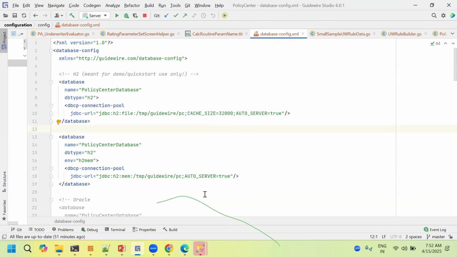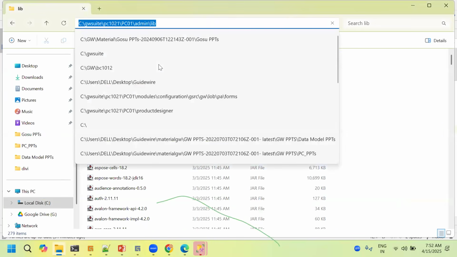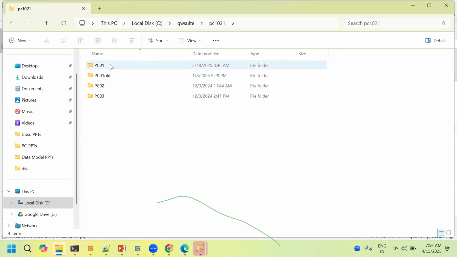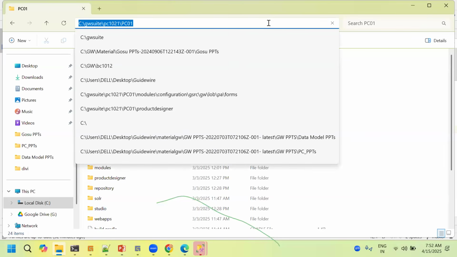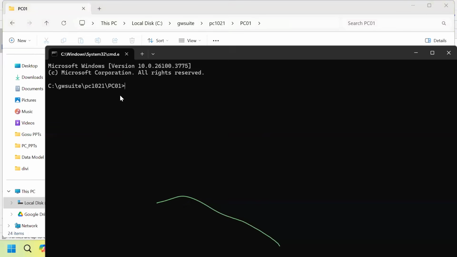So this is one thing. And how to open a studio: you'll get this structure of the application suite. You'll get admin, bin, build, license and so on. On top of it, you have to click like this and give the command CMD, command prompt, which means the entire path will open in a command prompt. After that, you have to give gwb studio. This is the command to open the studio.